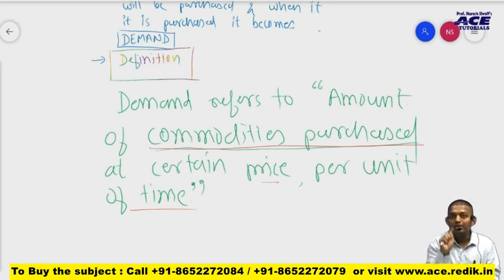Now I hope you understood what I mean to say. I just want to know how much quantity of shirts are bought by the people. So I simply ask him, what is the demand for my shirt in your mall?